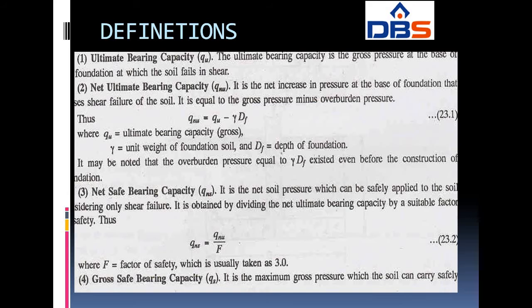So next one is different definitions, different types of definitions which are there in the bearing capacity calculations. These definitions are very important from the 2 marks point of view.